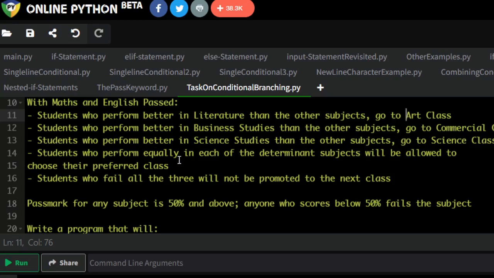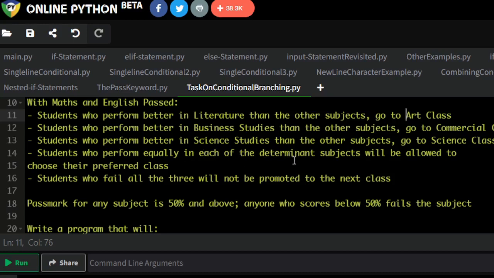And students who perform equally in each of the determinant subjects. When I say determinant subjects, I mean literature, business studies, and science. Those are the determinant subjects. Maths and English are core subjects that must be passed, otherwise no stories. But provided that those two subjects have been passed, then okay. So if you pass those two subjects, then we have the three other determinant subjects that determine where the students will go.